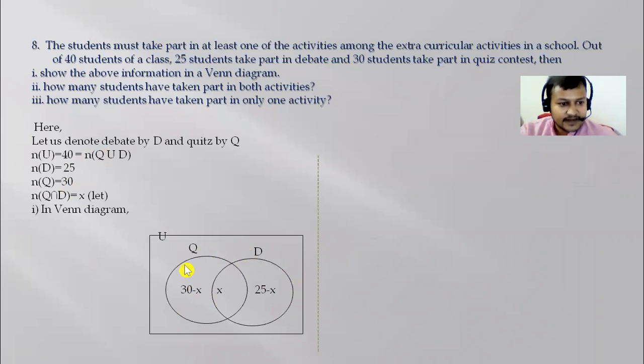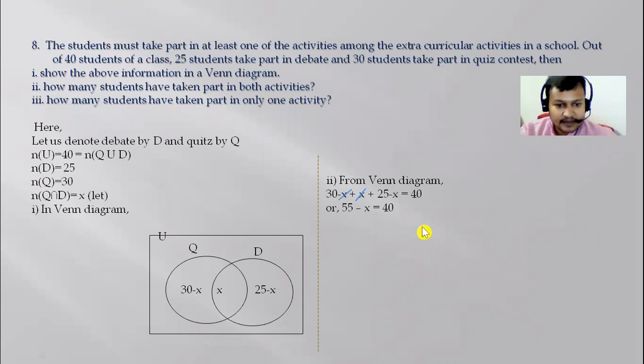Now from this Venn diagram, total data inside the diagram is equal to 40. 30 minus X plus 25 minus X. This is total 30 plus 25, 55. X and X cancelled. And remaining 55 minus X is equal to 40.